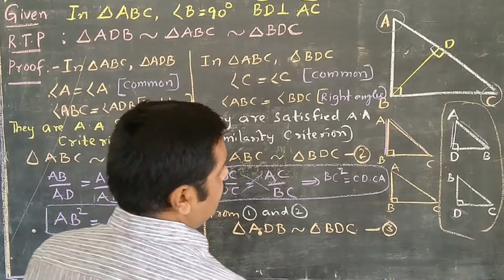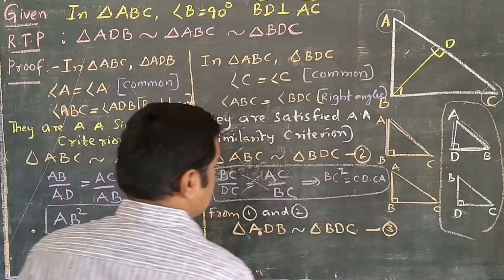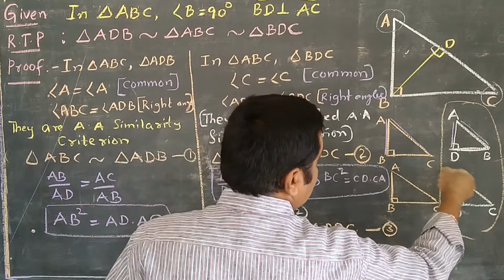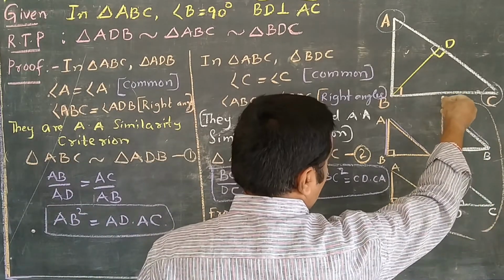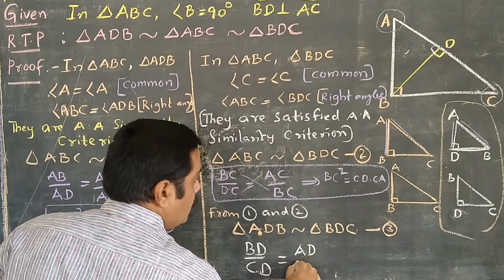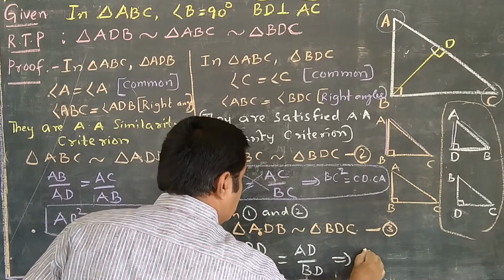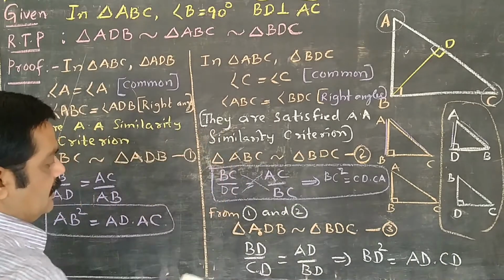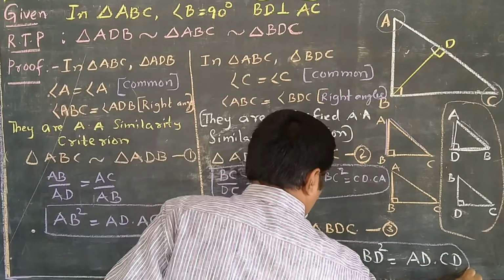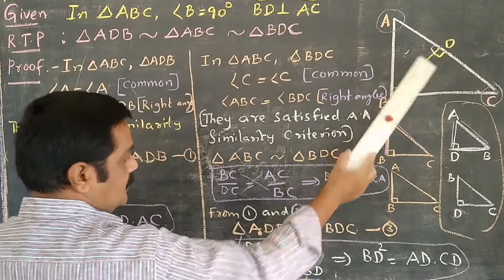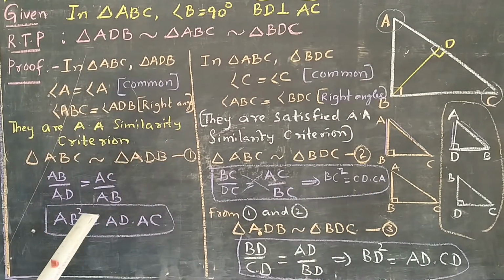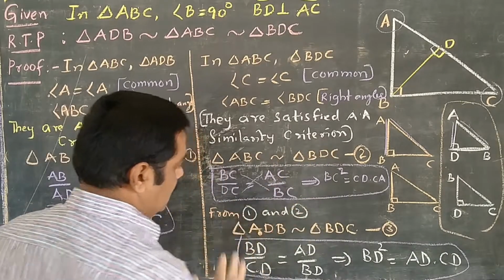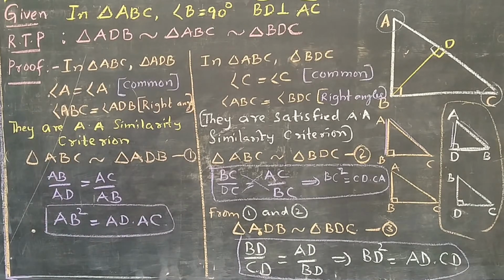What should we take now here? Example, BD by CD is equal to AD by BD. If you do the cross multiplication, you get BD square is equal to AD into CD. See now, this is the third auxiliary: BD square is equal to AD into DC. So you have to remember these three pieces of information also, but he is asking only the first equation, second equation and third equation. Have you understood clearly? Check once.